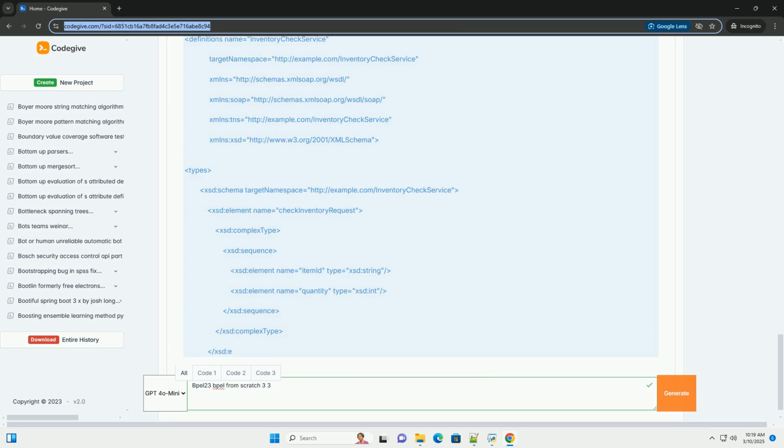Part 3: Setting up the environment. 1. BPEL engine: we will use Apache ODE for this tutorial. Download and install it. Refer to the Apache ODE documentation for installation instructions, https://ode.apache.org.